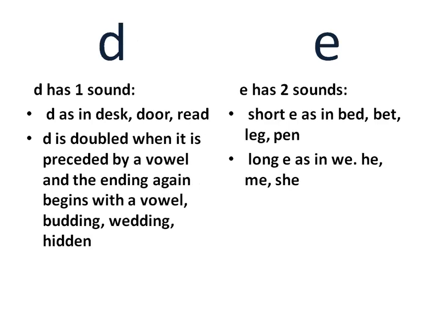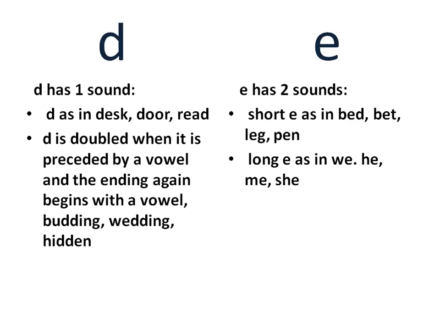D. D has 1 sound. D, as in test, door, read. D is doubled when it is preceded by a vowel and the ending again begins with a vowel, like budding, wedding, hidden.